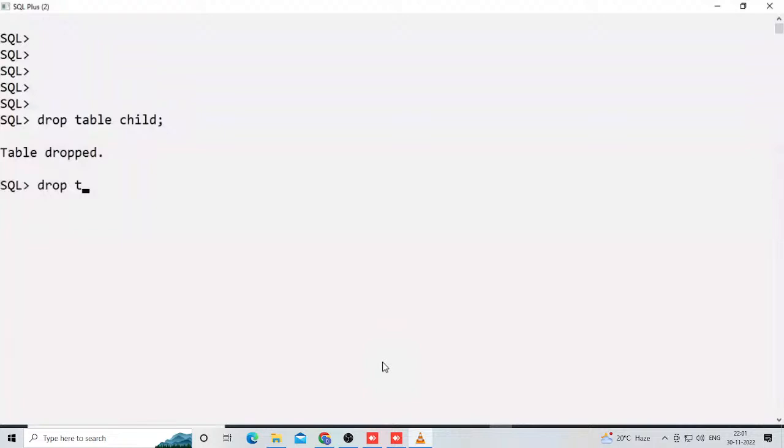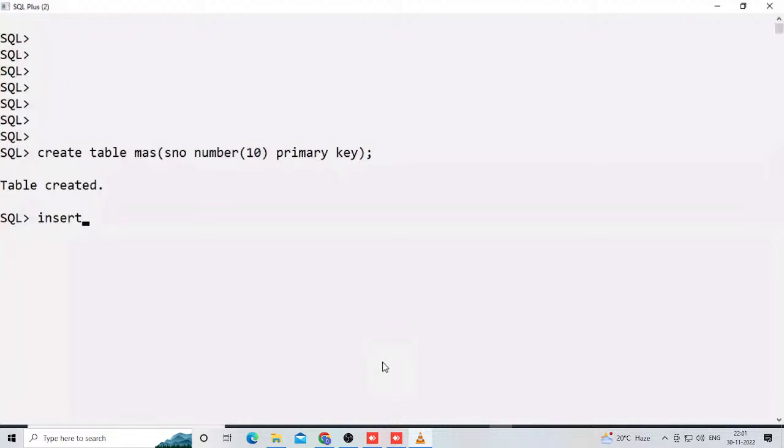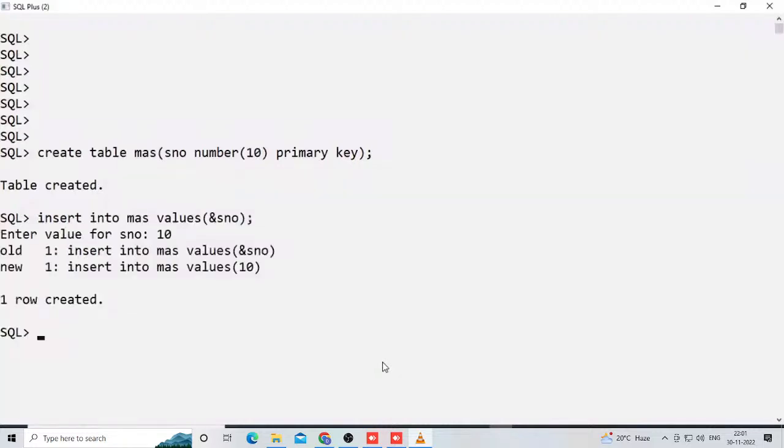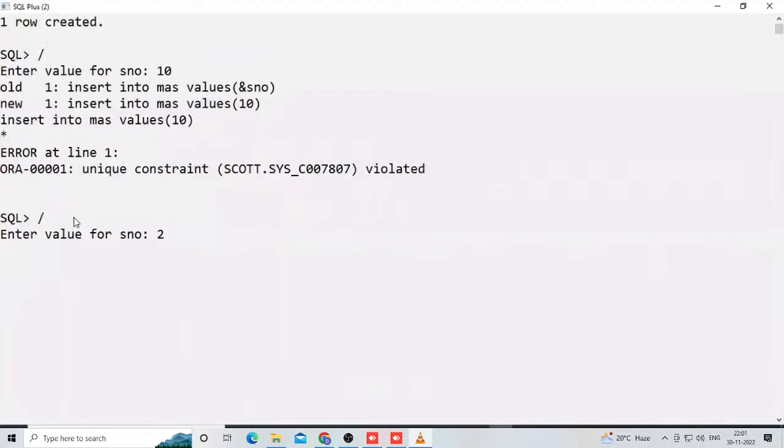Suppose I create the master table like this, with a primary key available. Don't write it, it's just a demo. Observe here. Now I try to insert duplicate data in the master table, suppose 10 again. Duplicate is not possible, error. 10 one time, 20 one time, 30 one time, and 1, 2, 3 also. Observe here, we are viewing only that one.